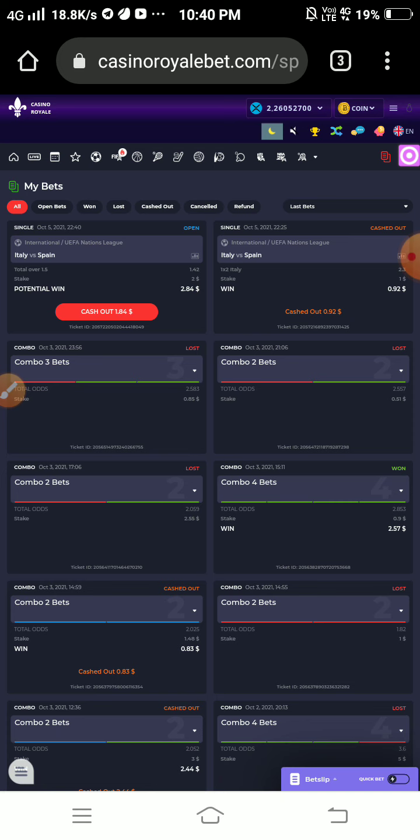Here is my bet. Okay, here the cash out is saying 1.84. If I cancel the bet, I will get back 1.84, but I will not cancel. I just placed my bet, and if 2 goals happen in this match, I win, and I get $2.84 in return.